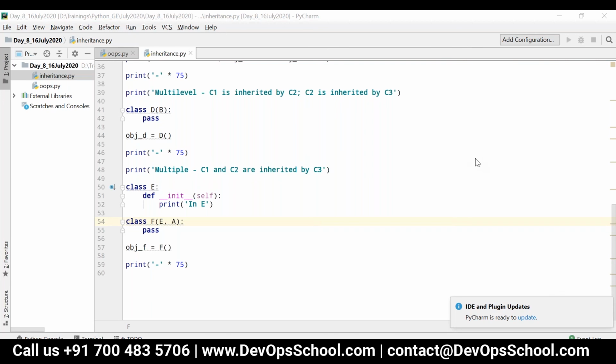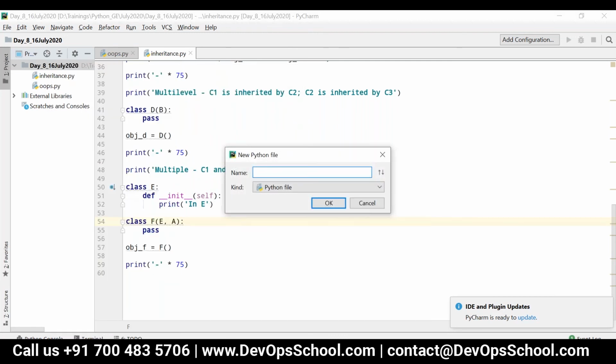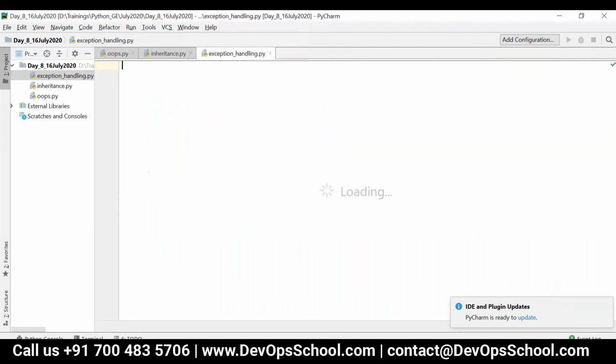Okay. Right. So now let's see exception handling. What is the purpose of exception handling? What are exceptions? Exception means errors.